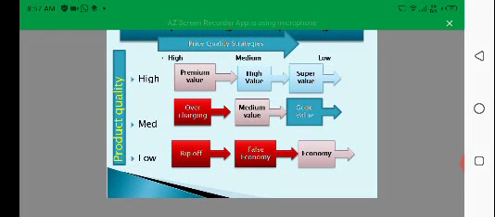The other strategy is the super value pricing strategy, where the objective is more than survival, but recapturing; in other words, you want the customer to come again.